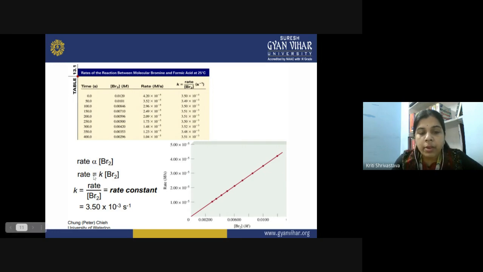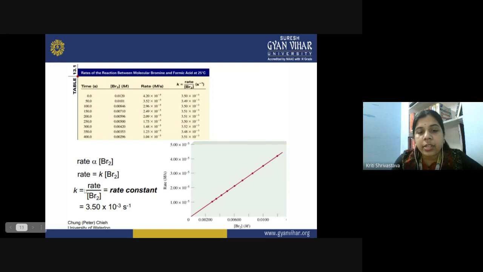Now, if you remove the proportionality sign, what do you get? You introduce a constant here. So rate would be equal to k[Br2]. And here you just transfer the k to one side and the rate to the other side of the equation. So you get the rate constant k equal to rate upon [Br2].